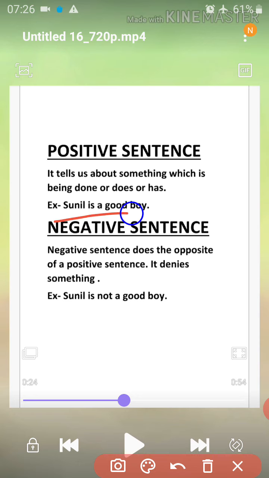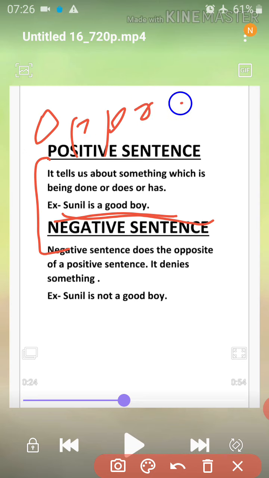Suppose, Sunil is a good boy. Here in this sentence, Sunil is a good boy, there are no negative words, so obviously this is a positive sentence. The next one is the negative sentence, which does the opposite of a positive sentence. Positive and negative sentences are opposite of each other.